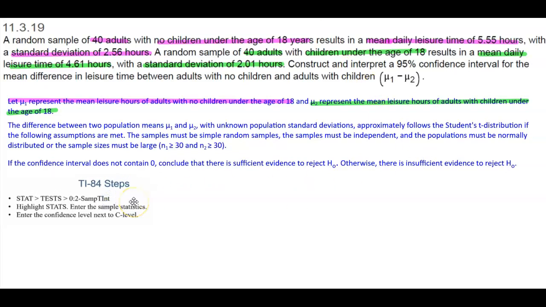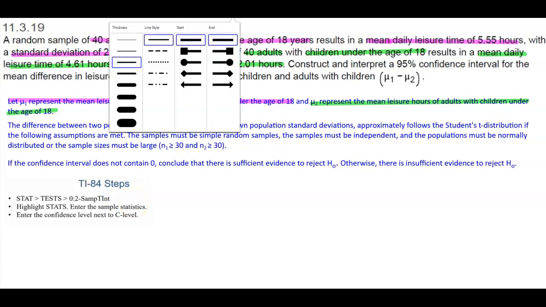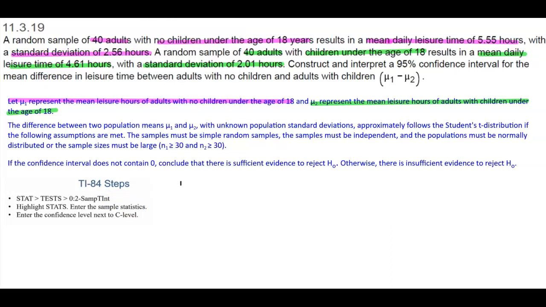Now, what we're going to do in this problem is use the TI-84 calculator. Before we do that, we need to write down the given information, meaning the sample mean for population 1, the sample standard deviation for population 1, and the sample size for population 1. Well, we know that the mean is 5.5 hours. We know the standard deviation is 2.56 hours. And we know that the sample size is 40.